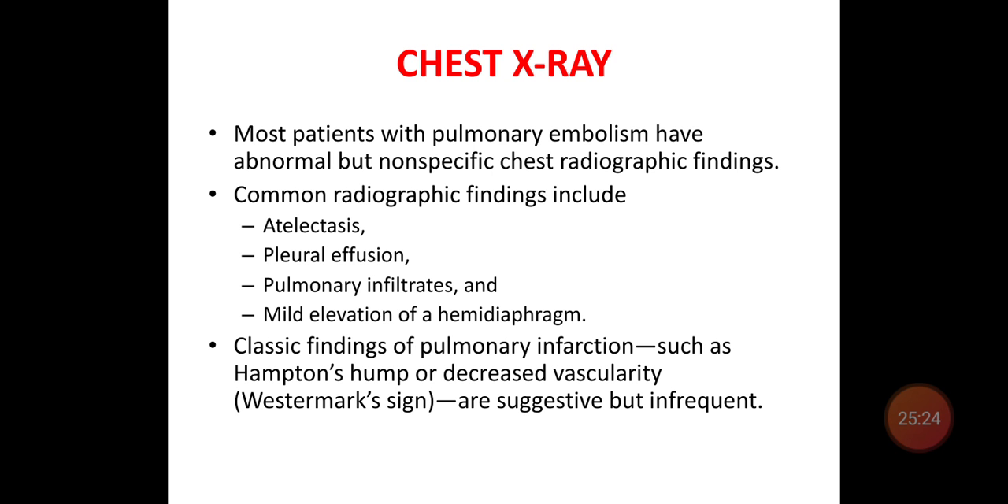Chest X-ray: most patients with pulmonary embolism will have an abnormal but non-specific chest X-ray finding. Common radiographic findings include atelectasis, that is collapse, pleural effusion, pulmonary infiltrates, and mild elevation of the hemidiaphragm. The classical findings of pulmonary infarction are Hampton's hump or decreased vascularity, that is Westermark sign, which are suggestive but infrequent.